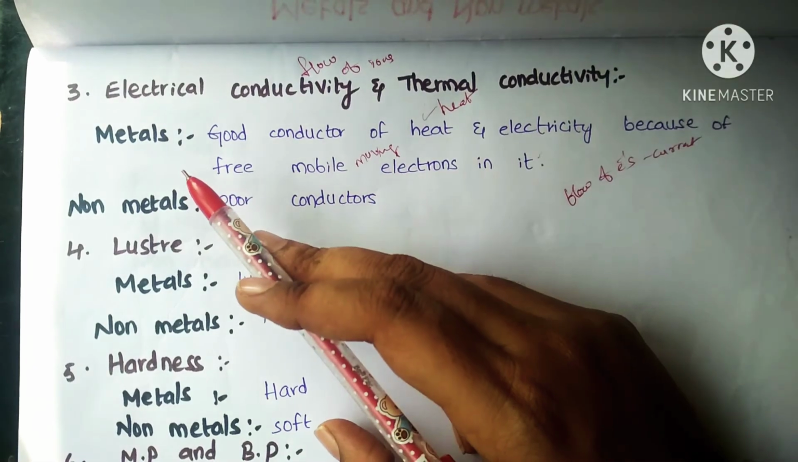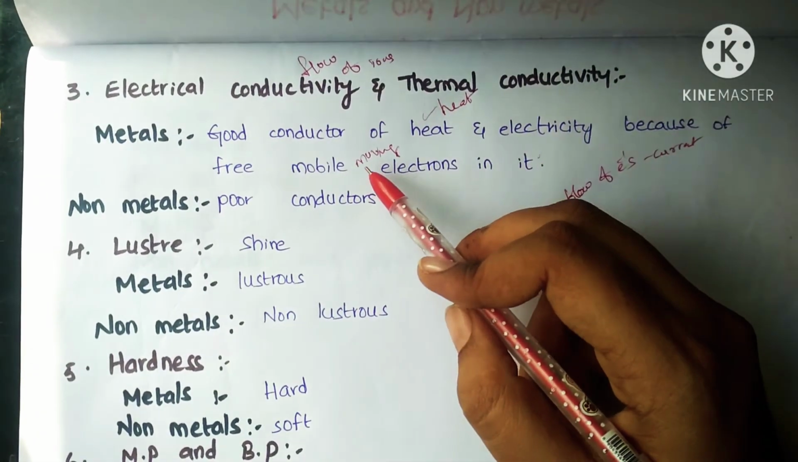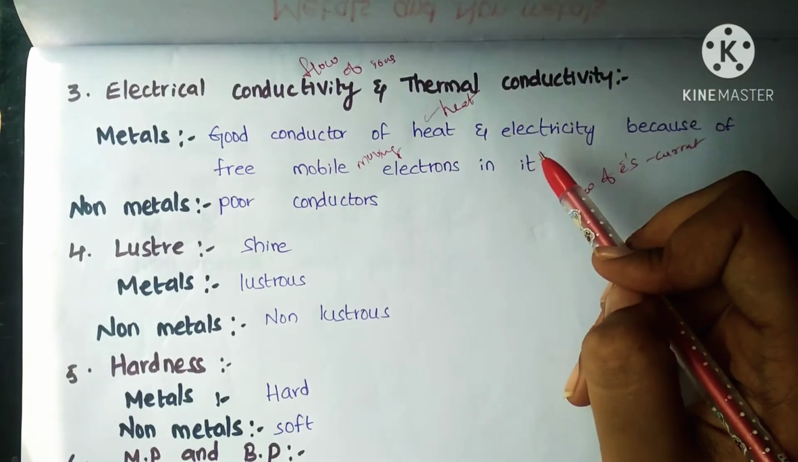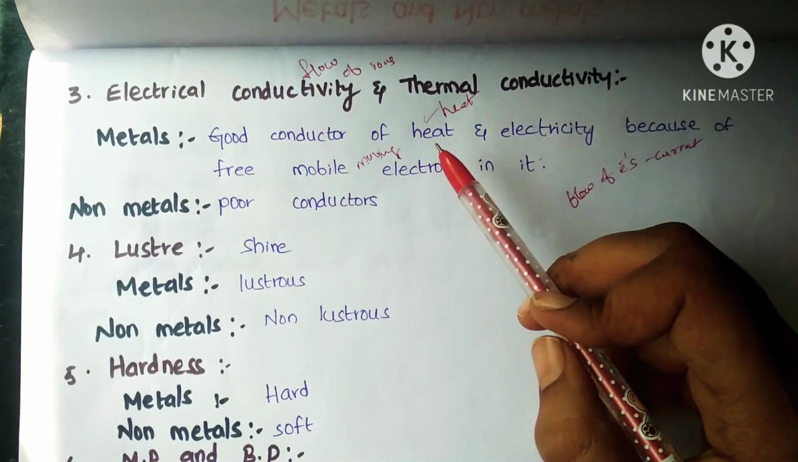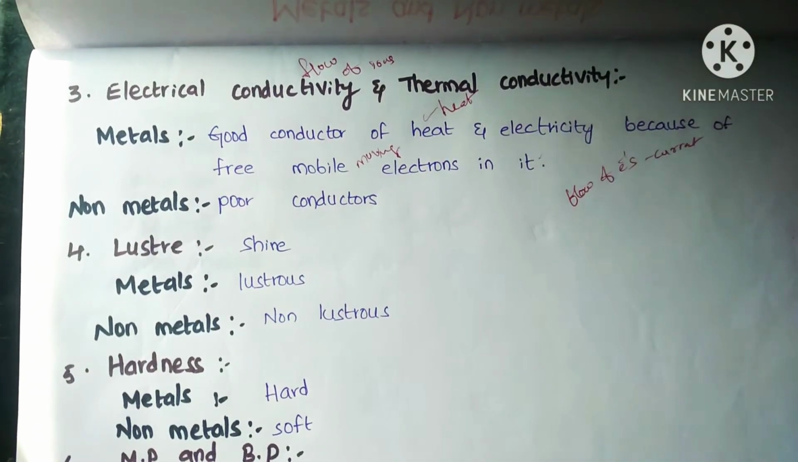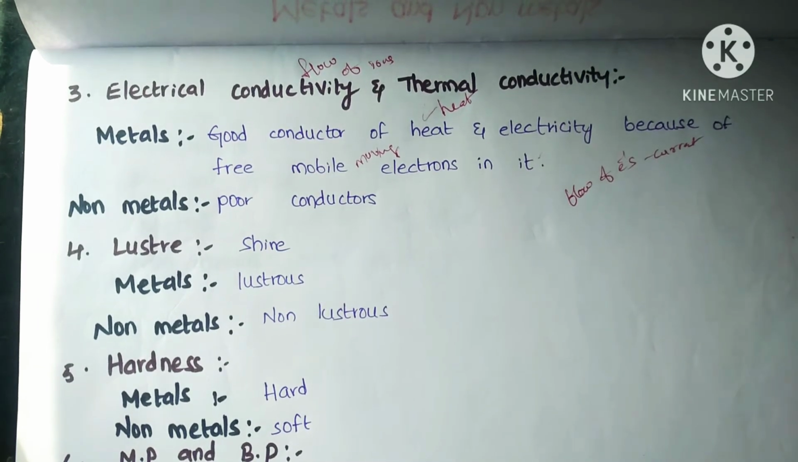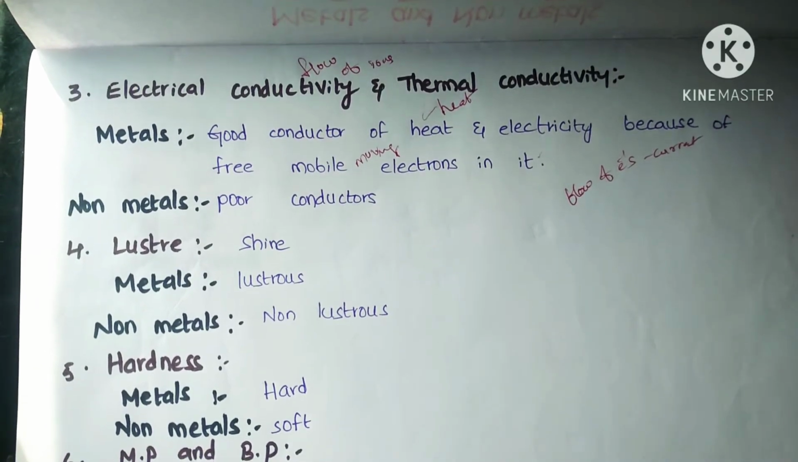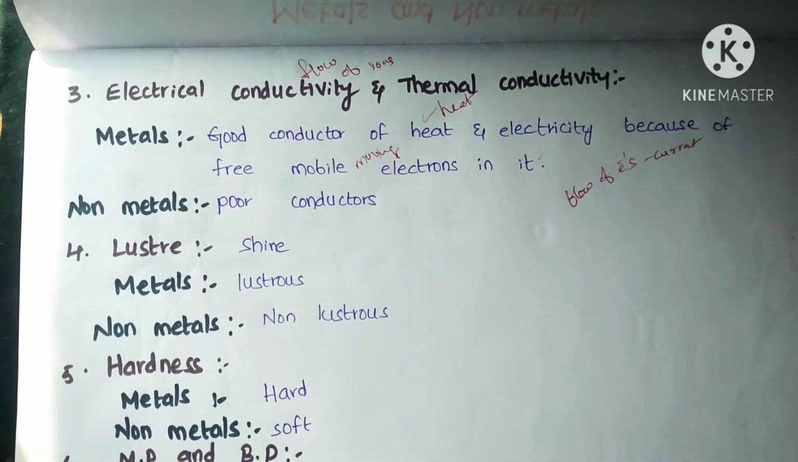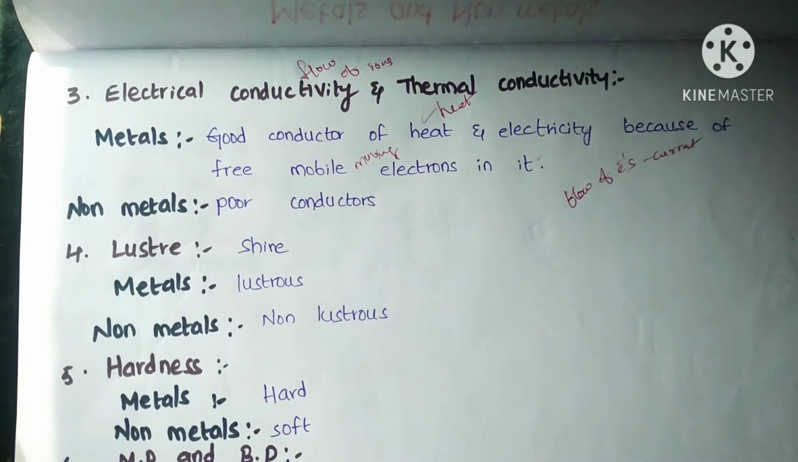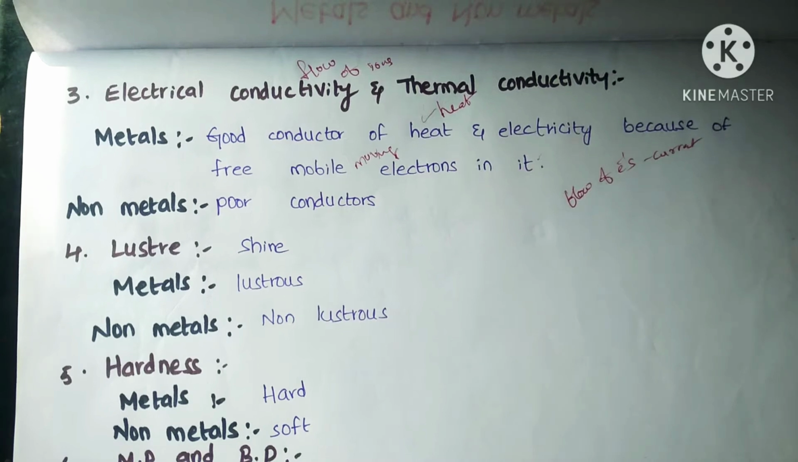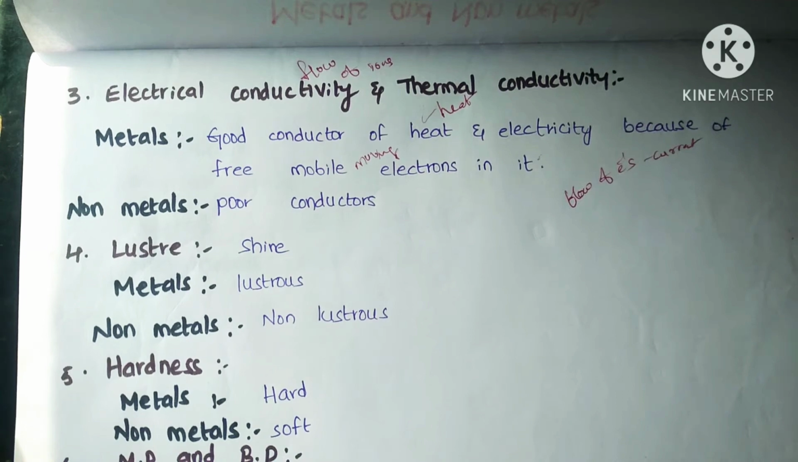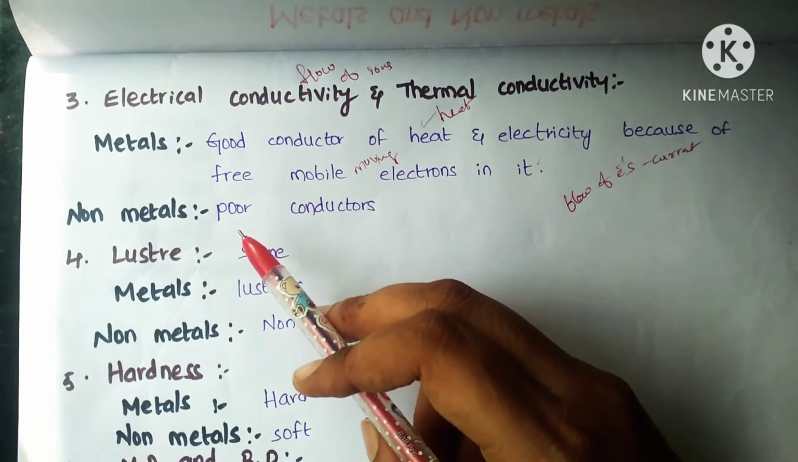So as these metals have free mobile electrons, because of their movement, the heat as well as the electricity can move. That is the reason metals are very good conductors of heat as well as electricity. For example, if we are cooking anything in our kitchen, without the help of any cloth, we can't touch the vessel directly. Why? Because if any vessel is made up of metal, it can easily absorb that heat. So if we touch that vessel without the help of any cloth or handle, our skin would burn. Whereas coming to non-metals, they are poor conductors.